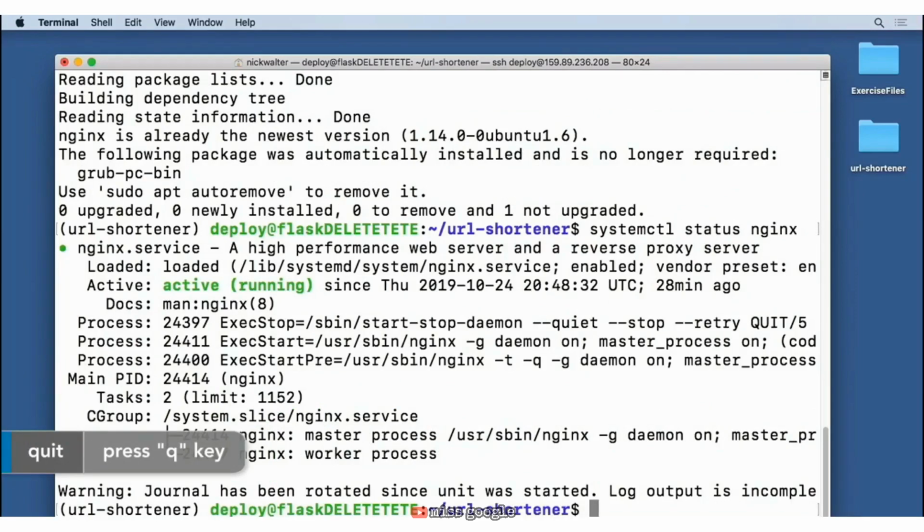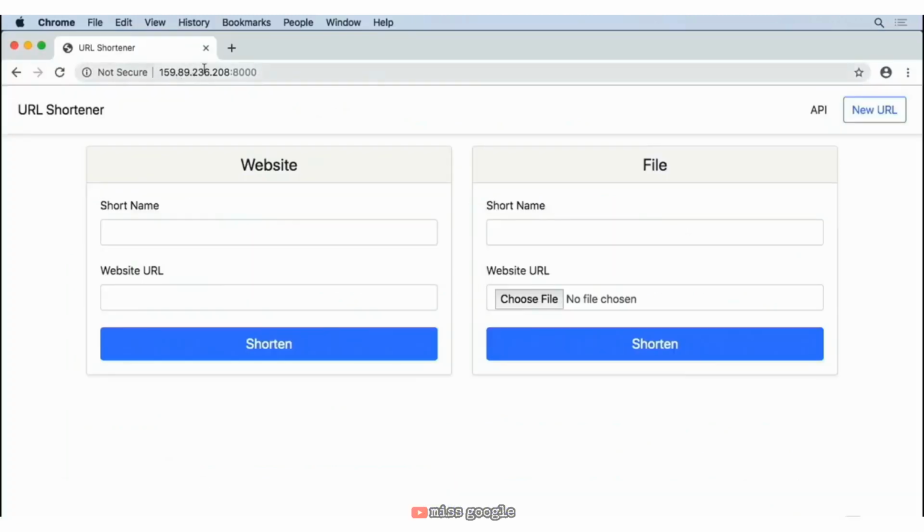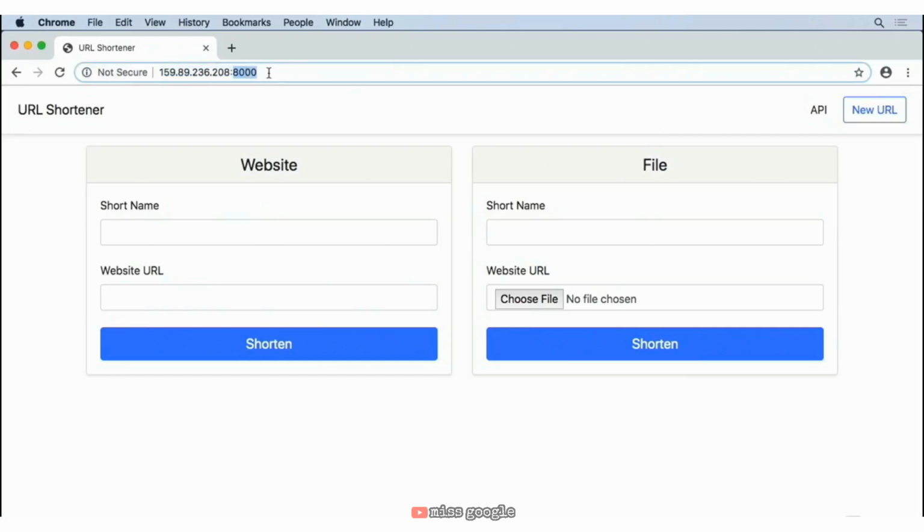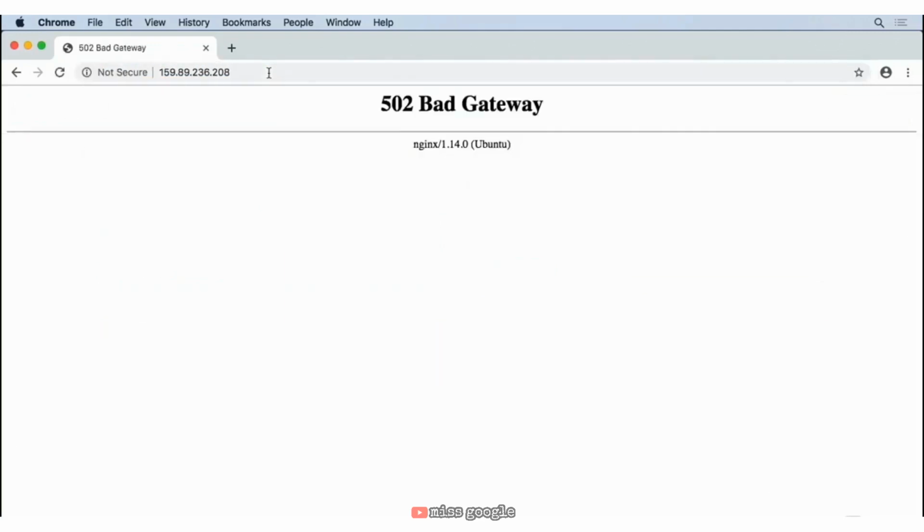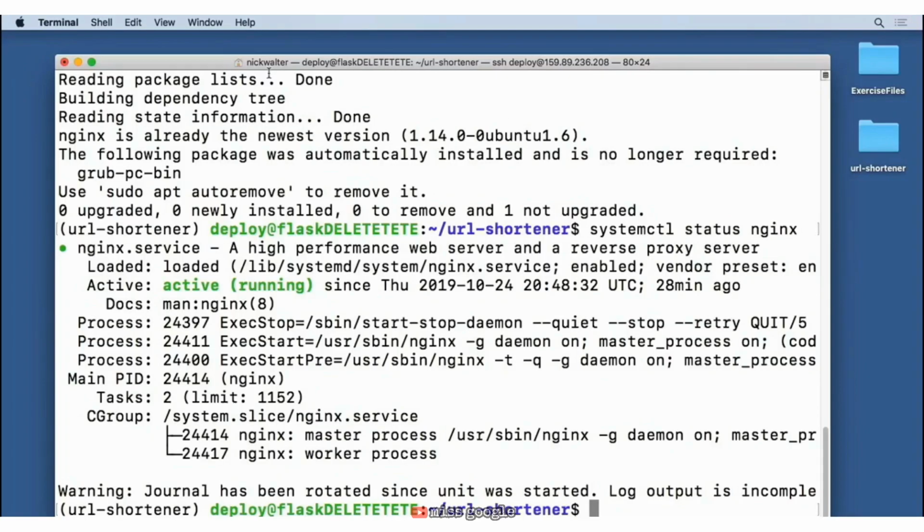And then we need to go ahead and see what our site looks like now. So if we go ahead and move back to our website and get rid of all the ports entirely, so it's just the IP address, you can see we have a warning here from Nginx saying that things aren't set up correctly. Yours might look a little bit different than mine, but this is telling us that we have a few things that aren't set up quite right just yet.